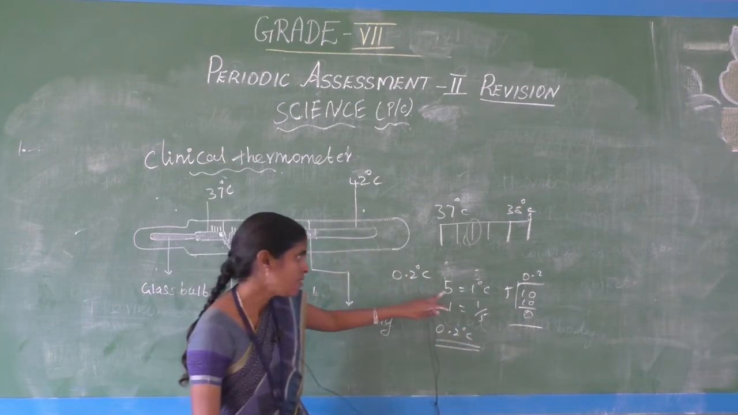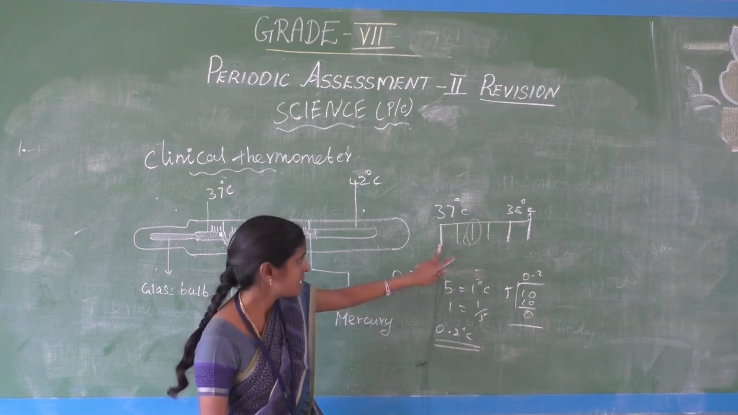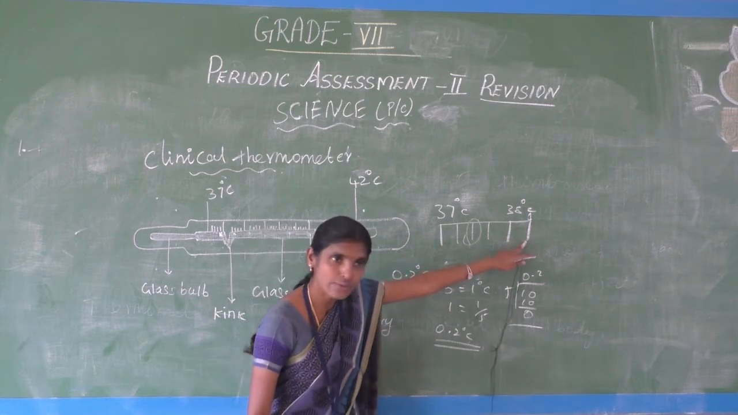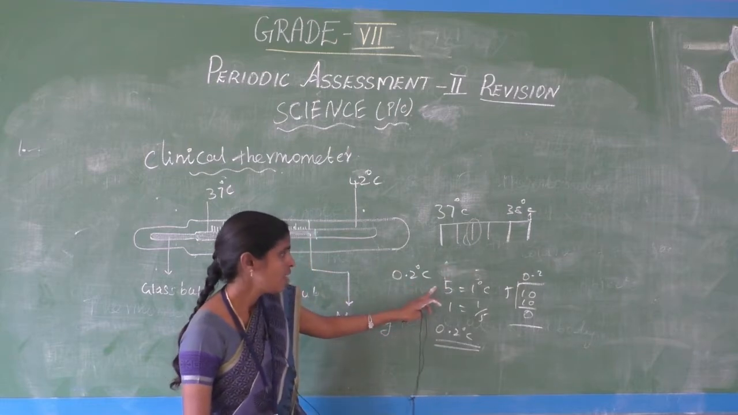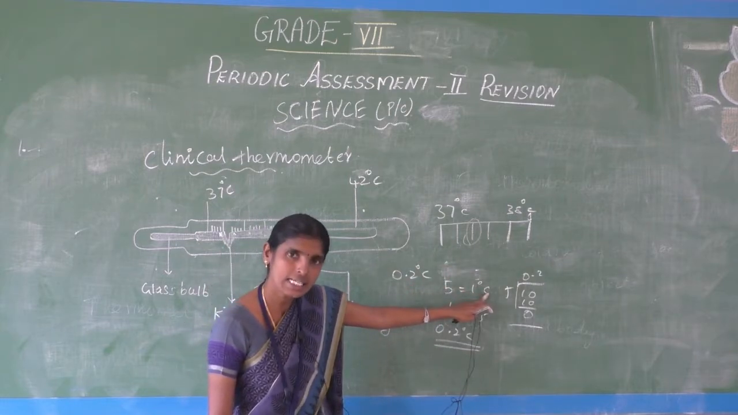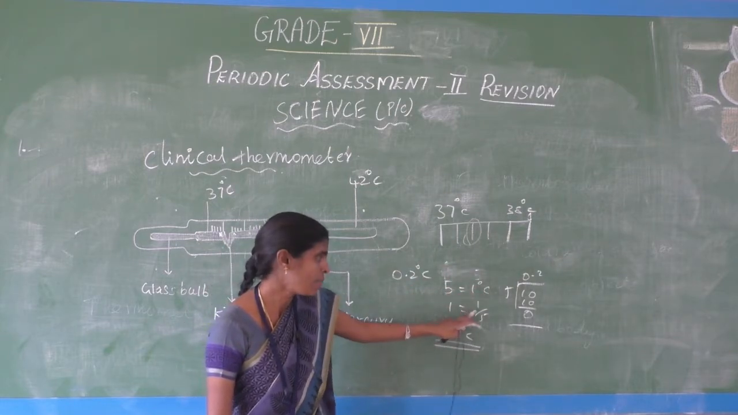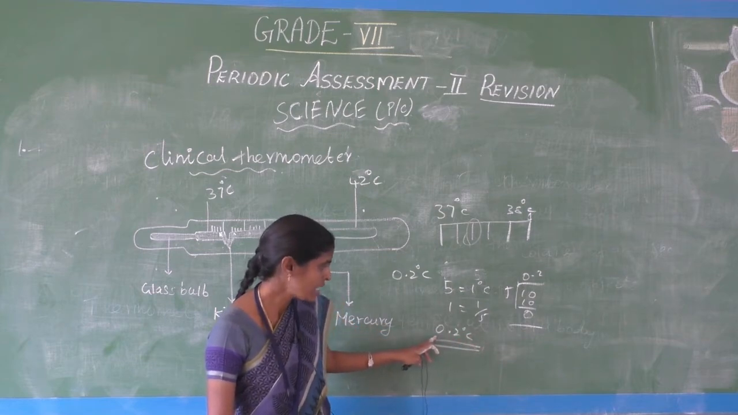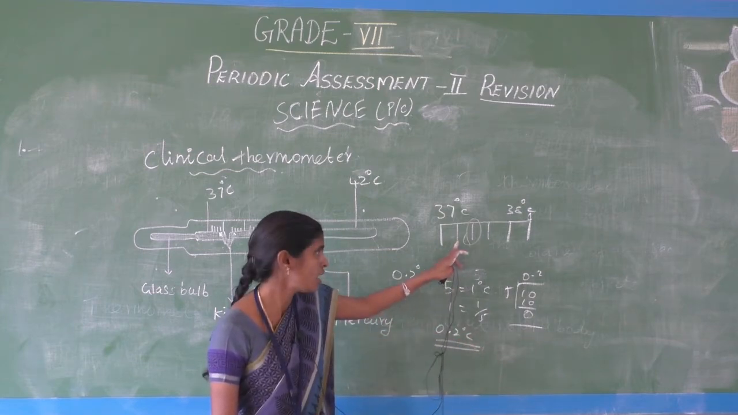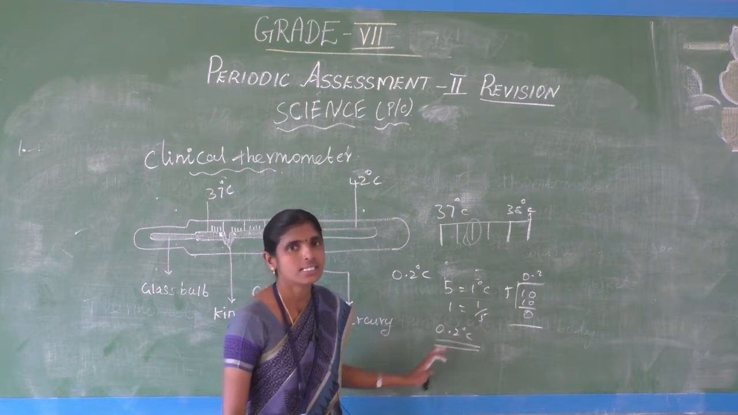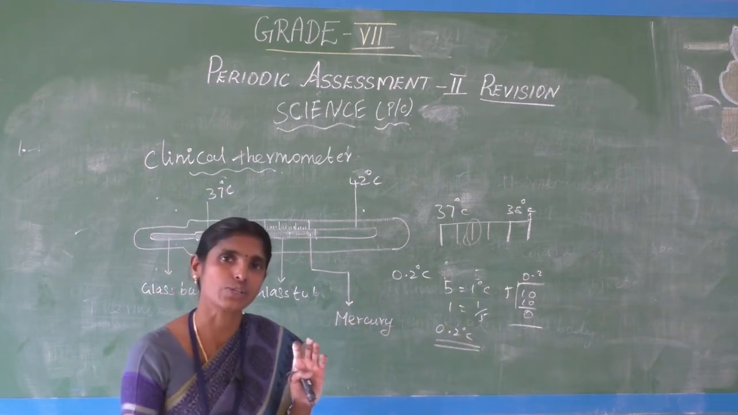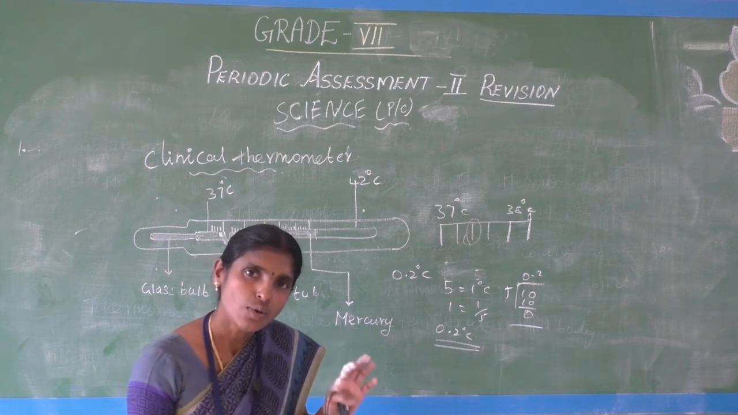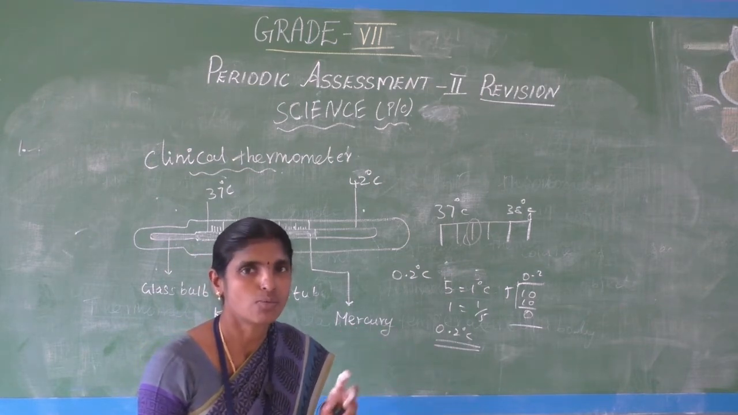5 lines equal 1 degree. After 37, 5 lines and next 38 degree. What is the value of the small line? 5 lines equal 1 degree Celsius, so 1 line equals 1 by 5, which is 0.2 degree Celsius. Understood? They will ask one more question: what is the value of the small line in a clinical thermometer?